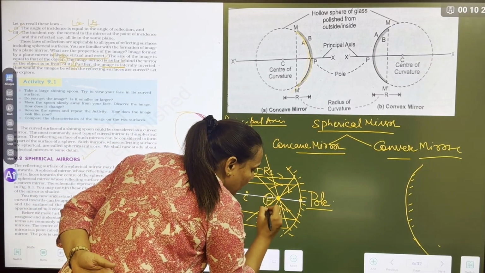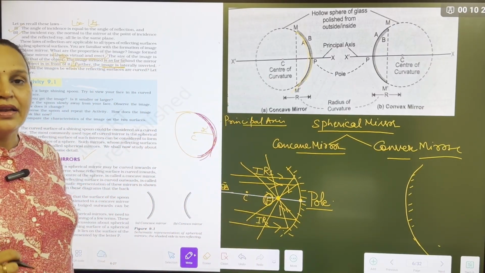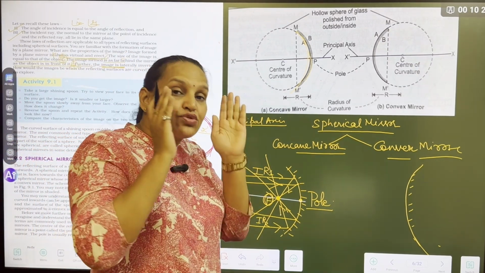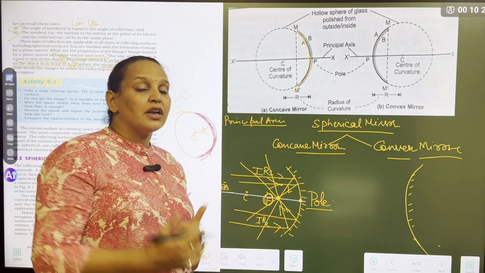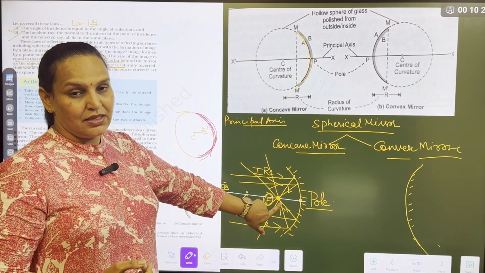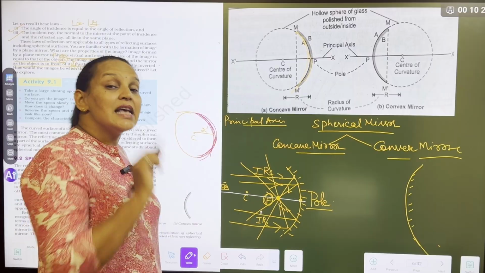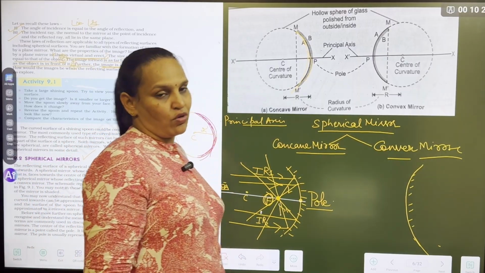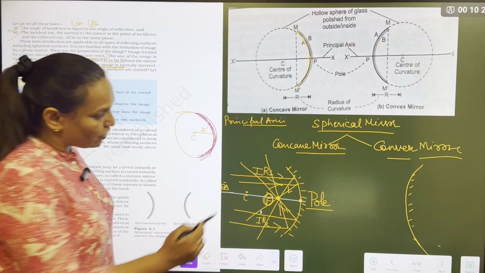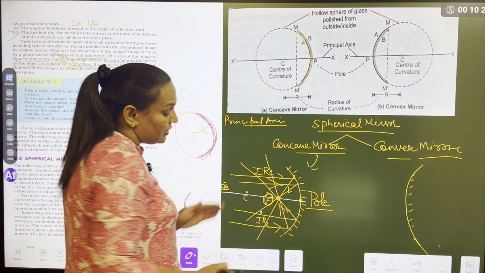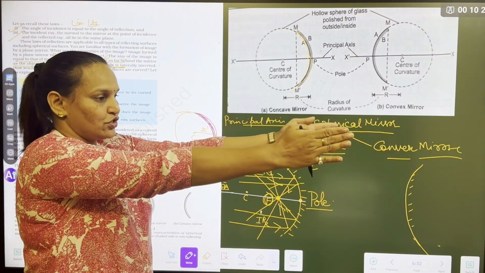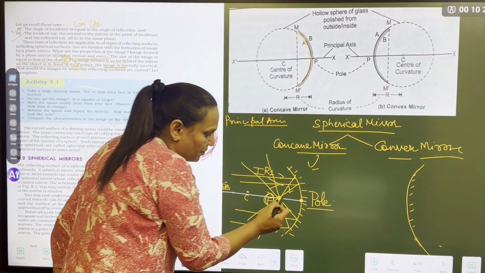That is called the focus. Am I clear? What is the focus? When the incident rays strike the mirror, after the reflection, the reflected rays meet at one point on the principal axis. That point is called the focus. Clear? But here, what I have shown in a concave mirror, a parallel beam of rays is striking, and they all meet.